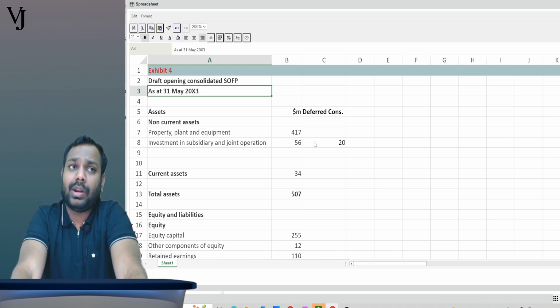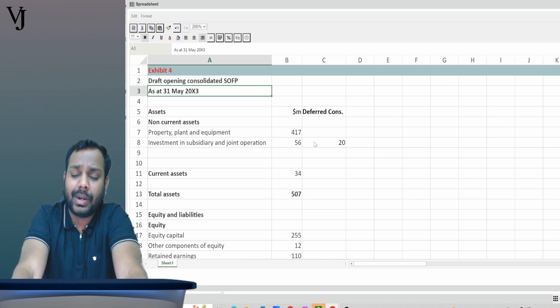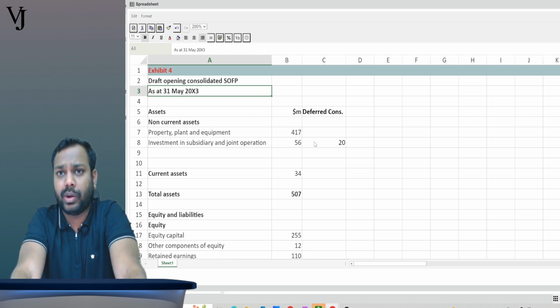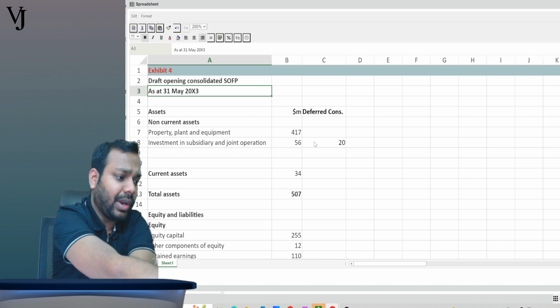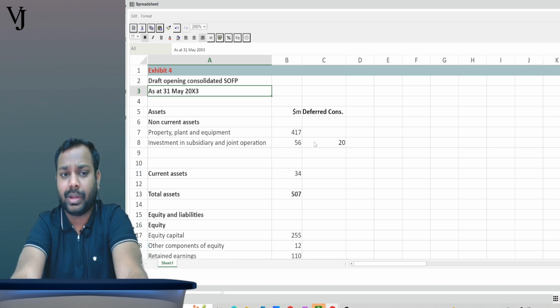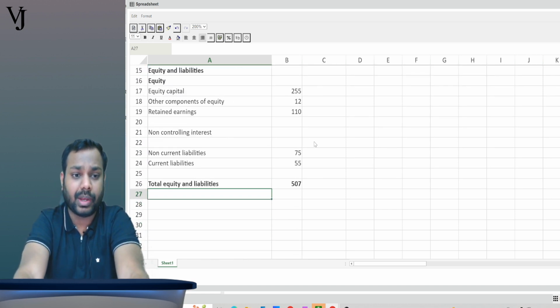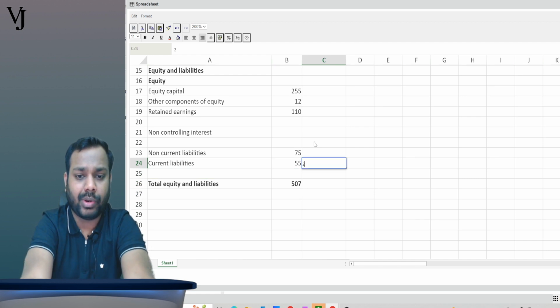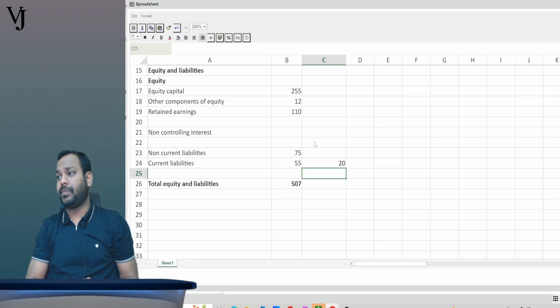Now tell me, on 31st May 20x3, is it a current liability or a non-current liability? When is it payable? On 31st May 20x4. When it is payable on 31st May 20x4 and we are standing on 31st May 20x3, it becomes current. So I will add here also 20. So this is the treatment. Tell me, is it clear?